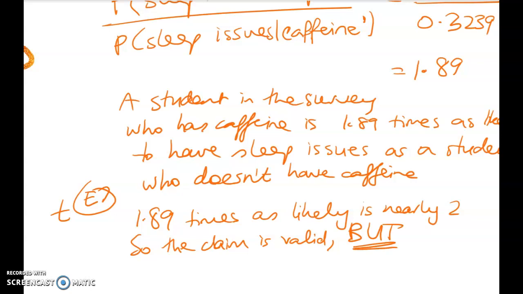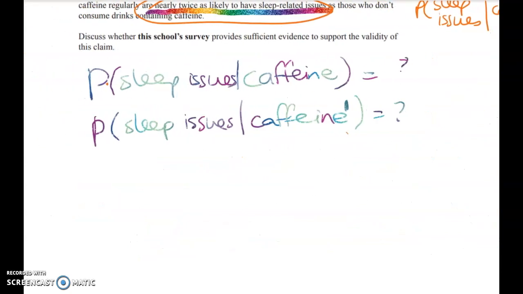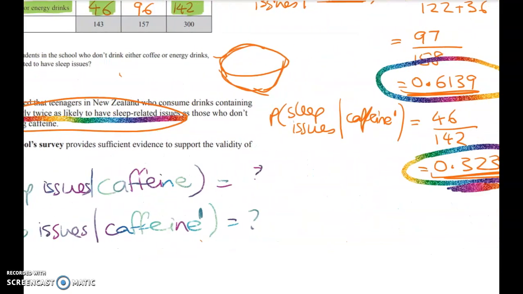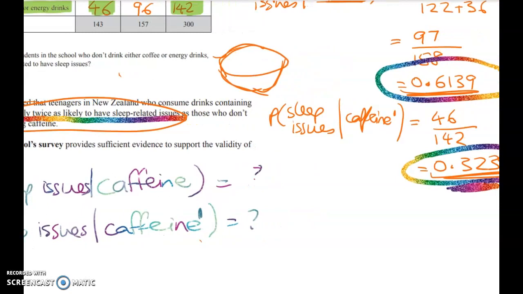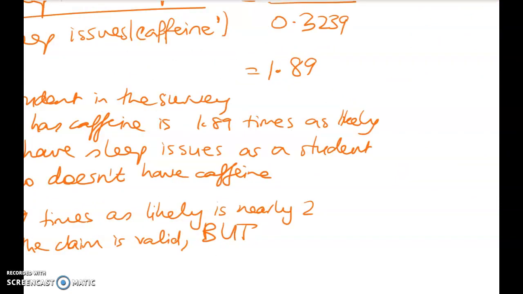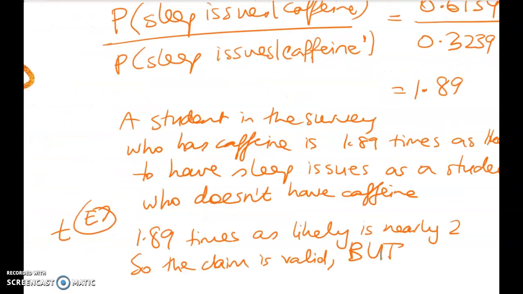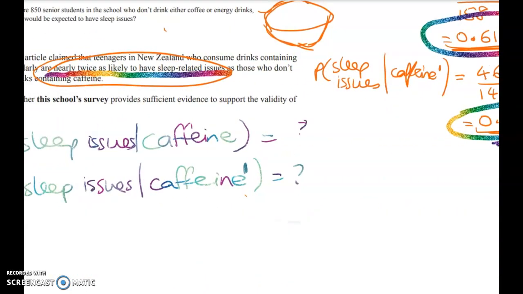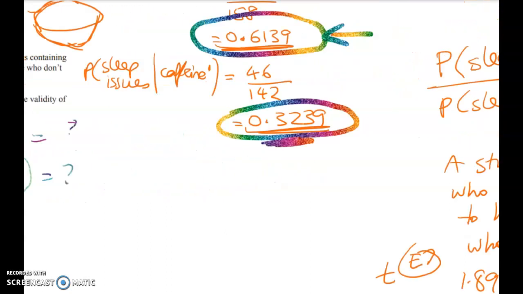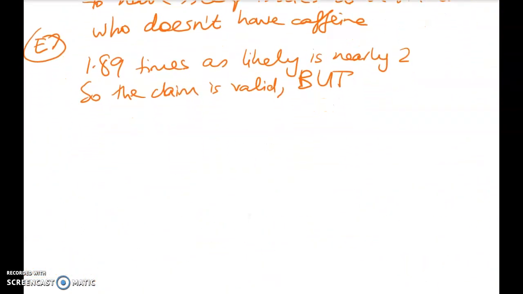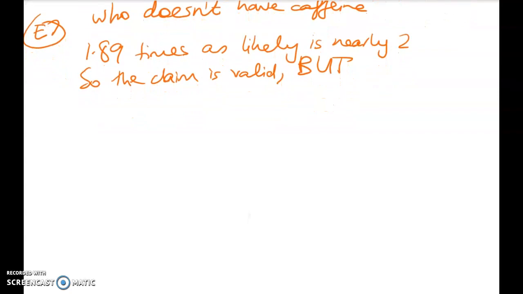The numbers part is all good, but I want us to think about what the claim is. And if anyone's watching this doing level 3, this is sort of baby statistical reports question. Something weird's happened. Okay, there's the spring back. So the question is saying, discuss whether the school survey provides enough evidence to support the validity of the claim that teenagers in New Zealand, right? And so we haven't really got anything about teenagers in New Zealand. We've got a couple of problems.